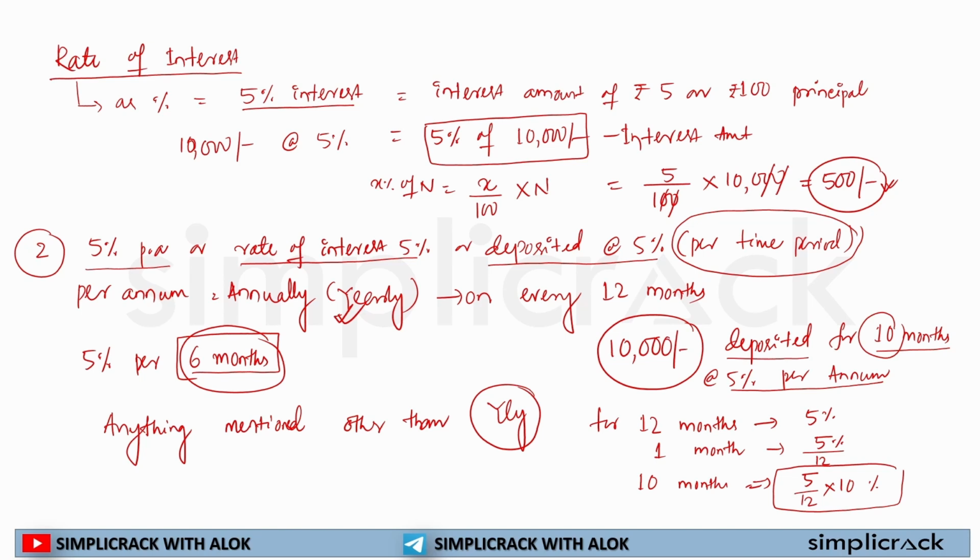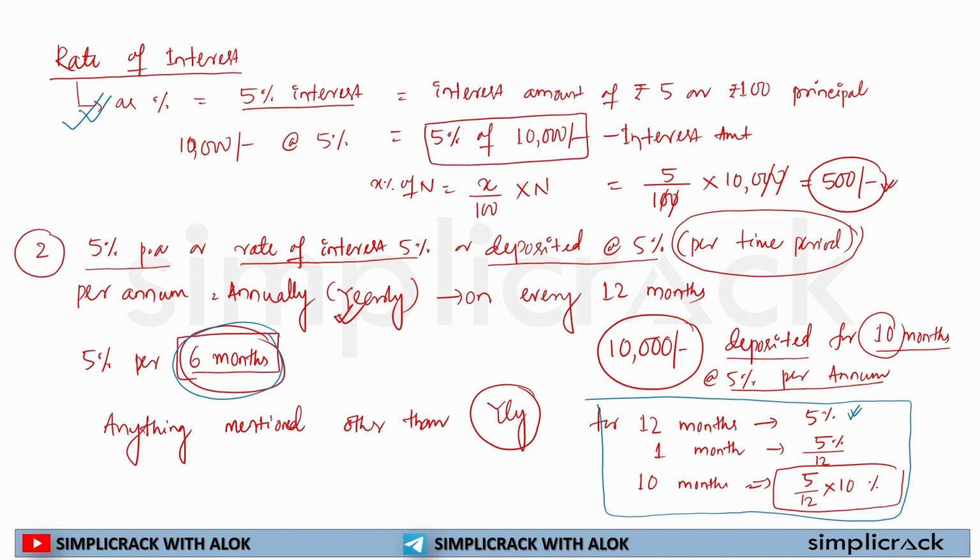I hope from this slide you are clear about two things. What is rate of interest? It will always be written as a percentage. Second, rate of interest will be associated with a time period. The rate of interest is always first associated with yearly, and if anything else is mentioned other than yearly, then we'll calculate it this way.